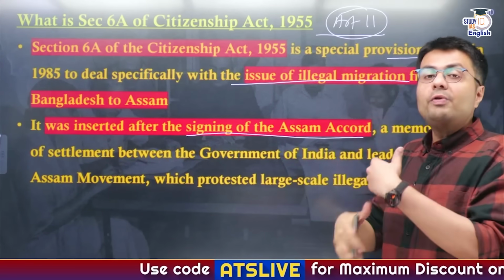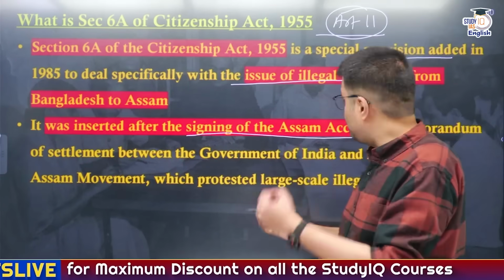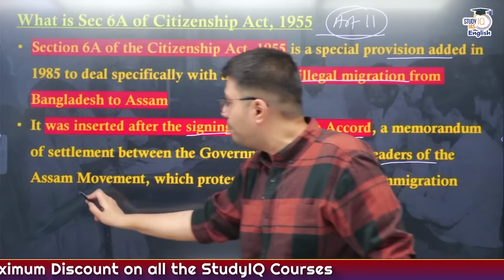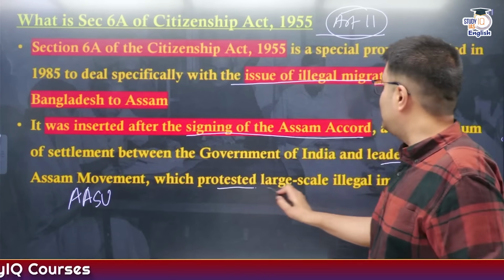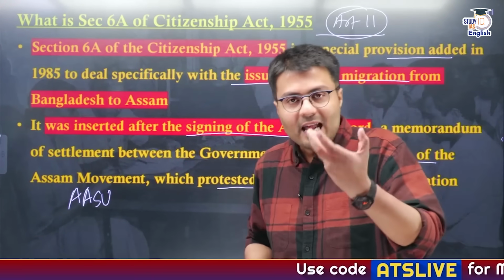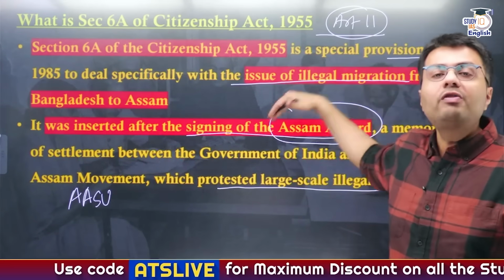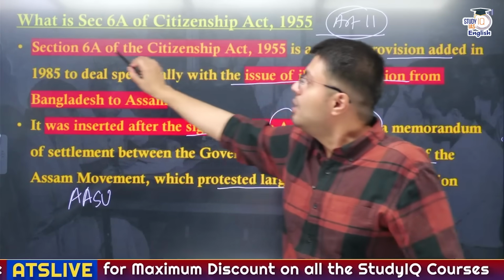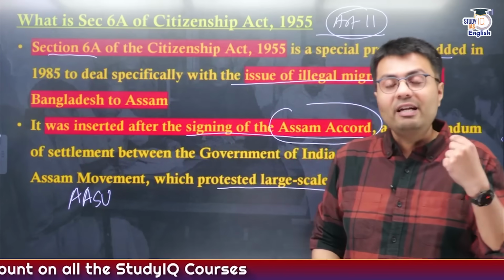This is an accord which was signed between Union government, state government of Assam, as well as leaders of Assam movement, particularly belonging to All Assam Students Union, which protested against large-scale illegal immigration. So to assuage their aggravations, the government signed Assam Accord, and one of the conditions of Assam Accord was that you will insert a special section in the Citizenship Act 1955.